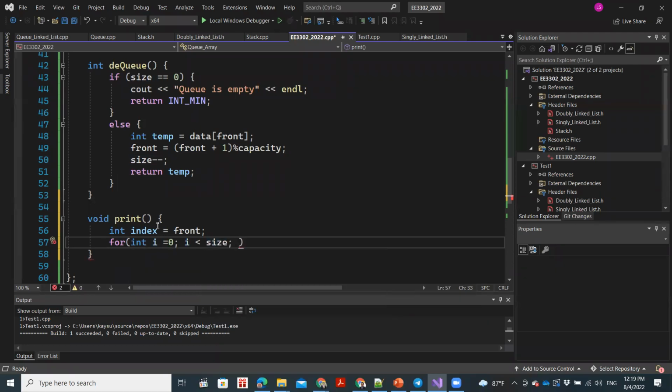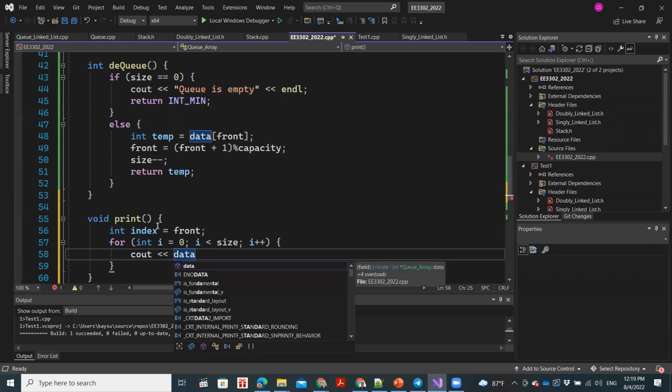Let's loop from 0 to size. That means we are looping from the first element to the last element. And let's try to print it out.